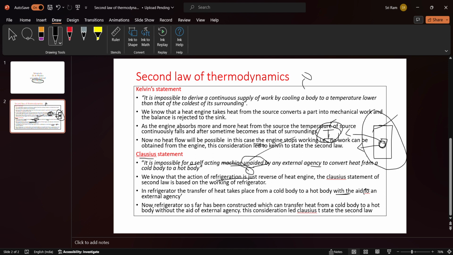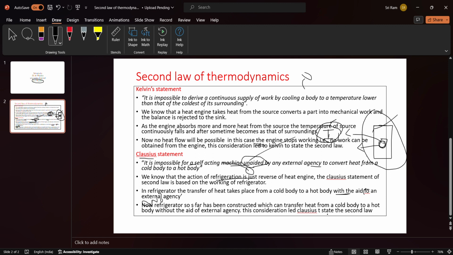No refrigerator so far has been constructed which can transfer heat from a cold body to a hot body without the aid of an external agency.